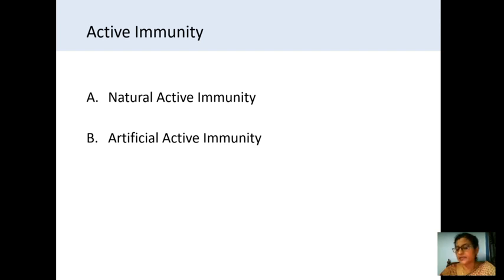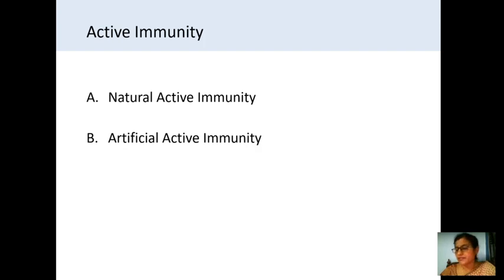In natural active immunity, it is acquired by natural subclinical or clinical exposure to the infections. Here the person is exposed, he got the disease and was exposed to the pathogens, and inside, the antibody antigen reaction takes place, and so the person gets the natural immunity. The infection causes the natural production of the immune bodies in the body.